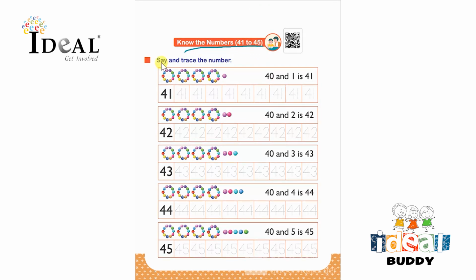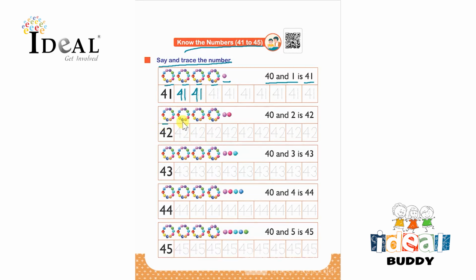In this page, we are going to know the numbers 41 to 45. So here the child has to say and trace the numbers that are given over here in this page. So the first one is 1, 2, 3, 4, 4 groups of 10 and 1 ones. So 40 and 1 is 41. So here they have to say the number and after that they have to trace the number 41 over here.